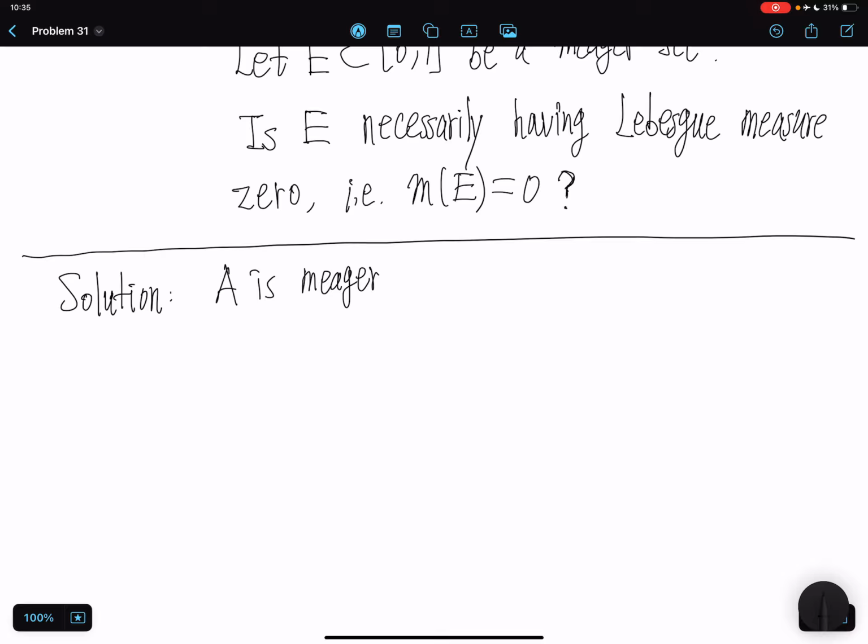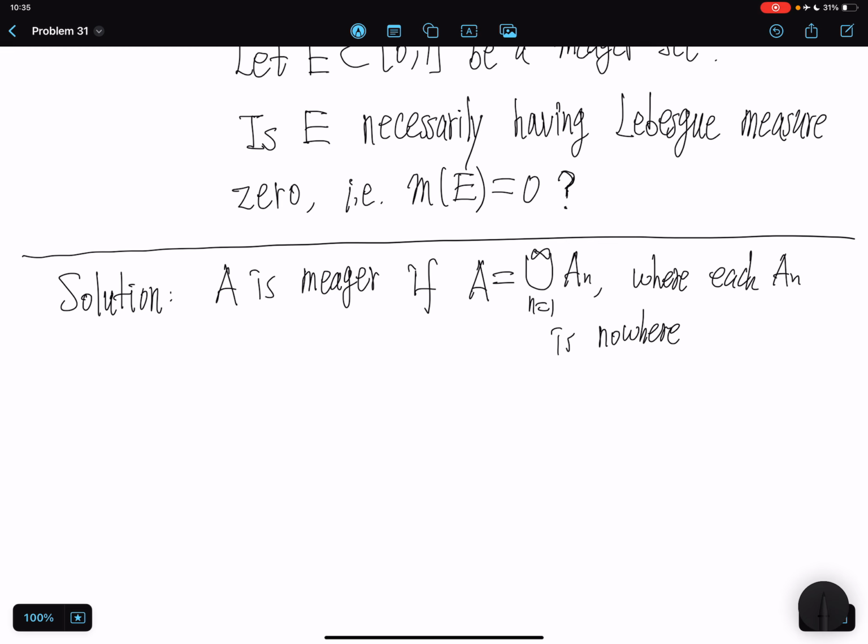A is meager if A can be written as the union of sets A_n, where each A_n is nowhere dense. This is the definition for a set to be meager.